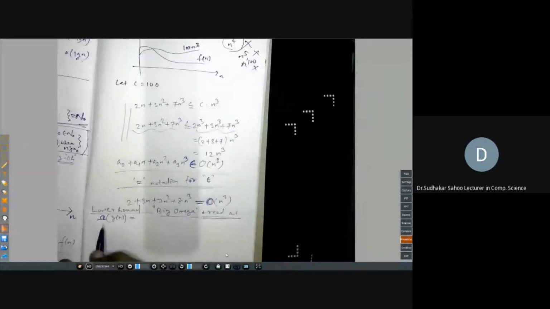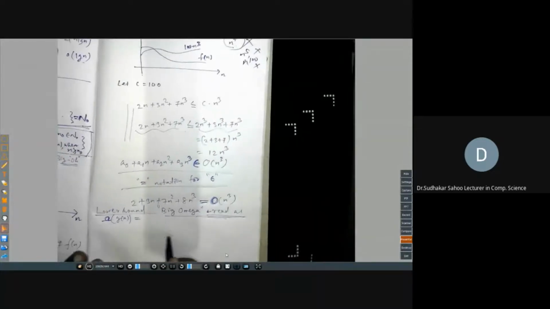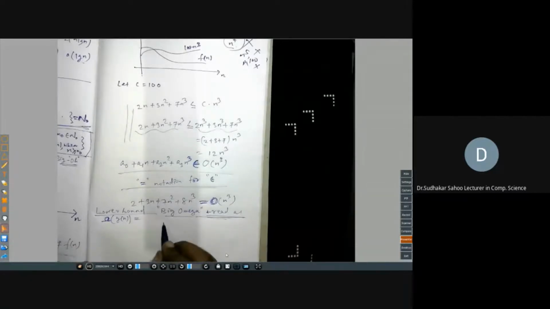So how to define this lower bound? You draw a curve. You choose a constant and multiply with that function, so we take n square, so c into n square.